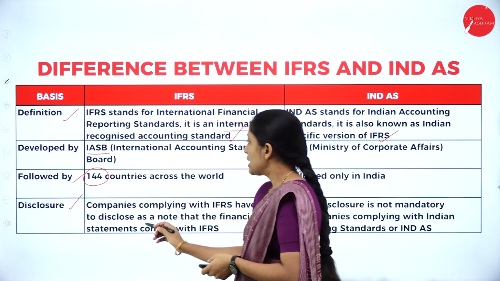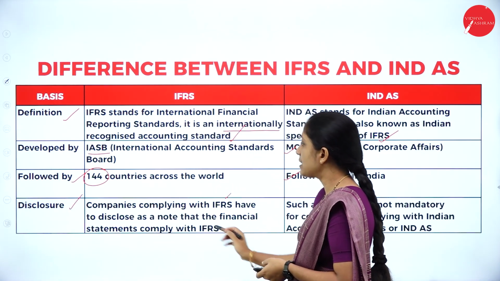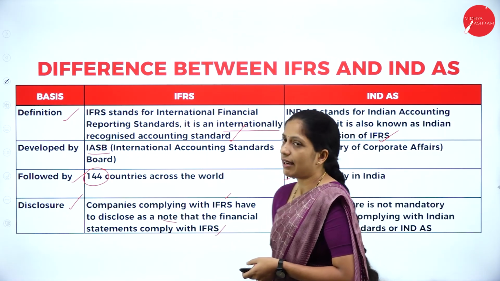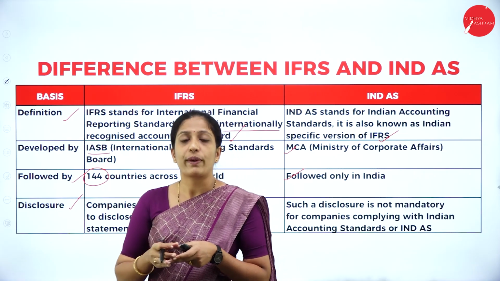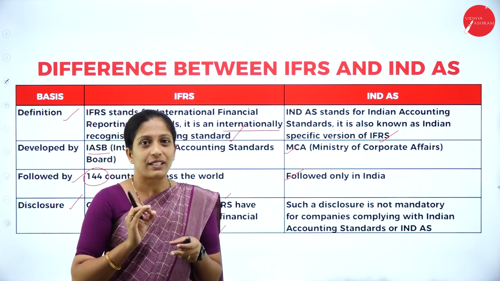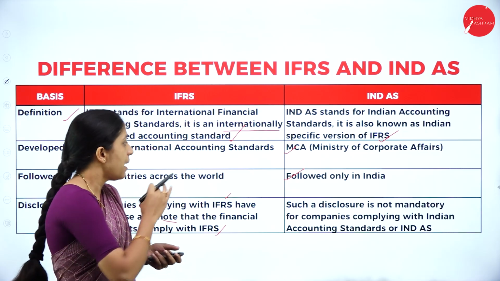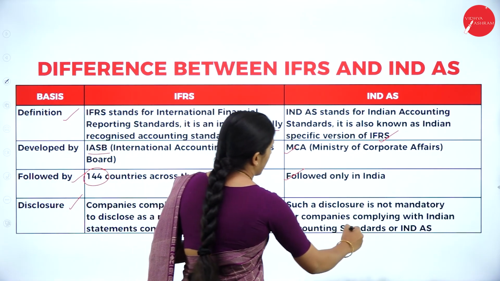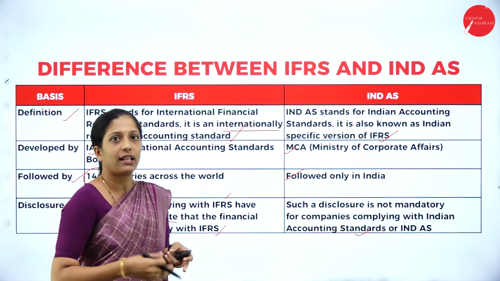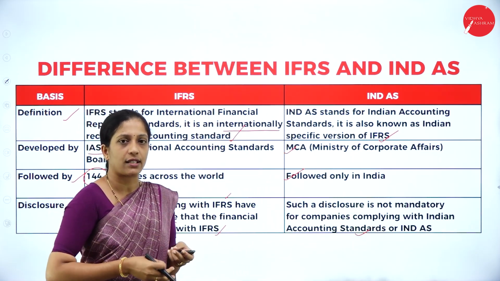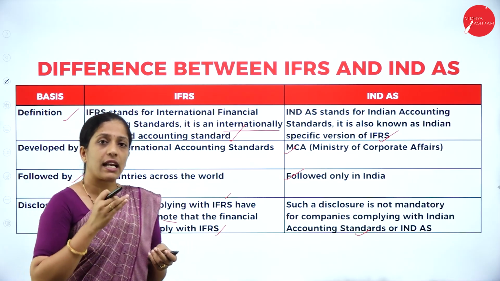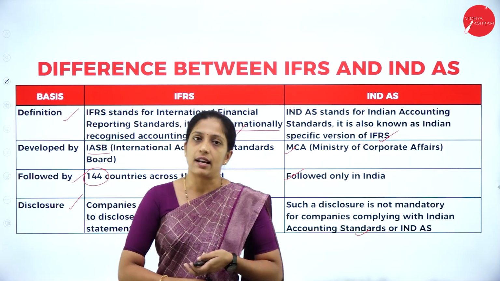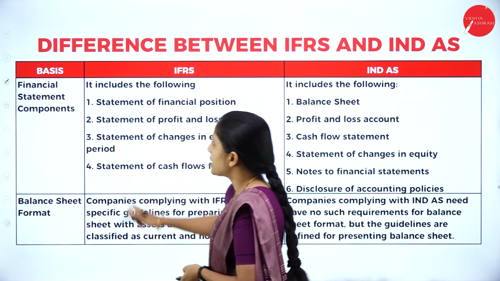Next, disclosure. Companies complying with IFRS have to disclose as a note that the financial statements comply with IFRS. So those companies who are following IFRS have to write a note that they are following the IFRS. Such a disclosure is not mandatory for companies complying with Indian Accounting Standard or INDAS. So they need not write a note that they are following Indian Accounting Standard. But in case of IFRS, any company following IFRS has to write a note that they are following IFRS.